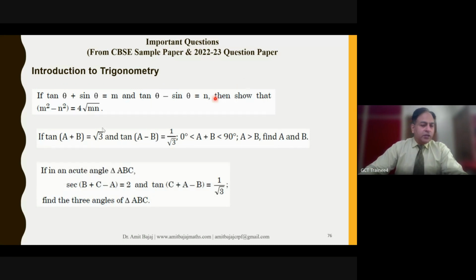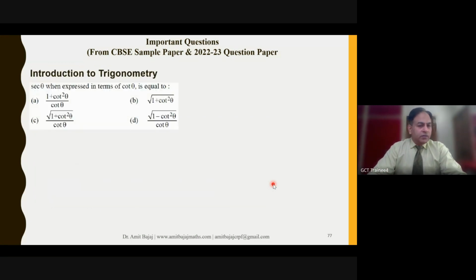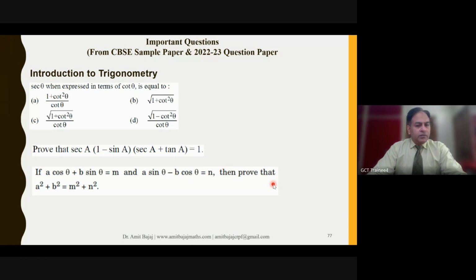And look at the following question. Three angles are involved. So this is a competency based problem, wherein a child needs to think about A plus B plus C being 180 degrees as well. So these are our usual types of problems which come in the examination.